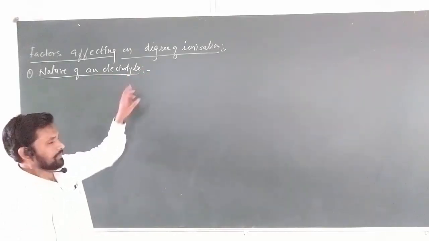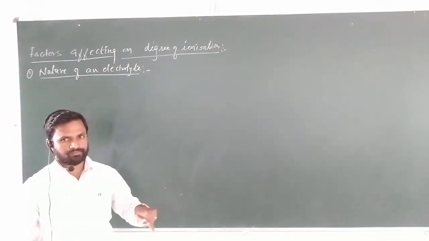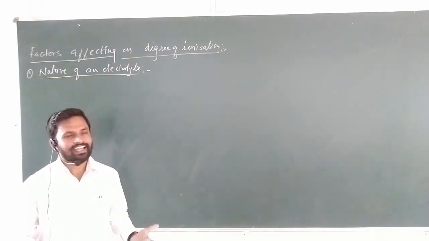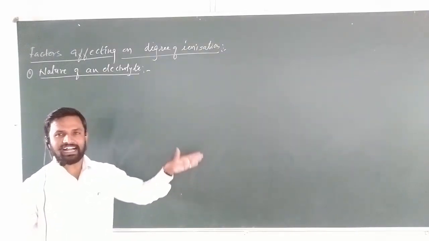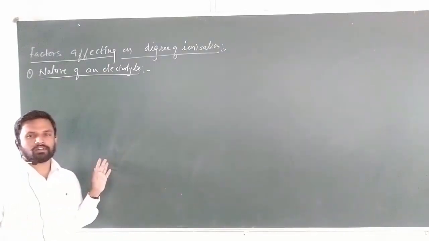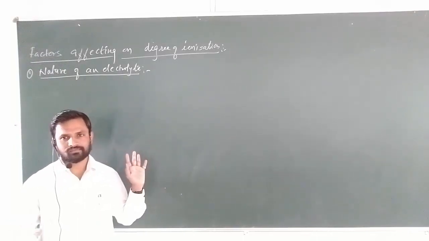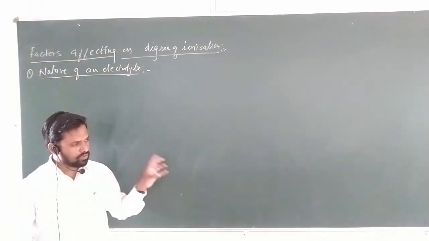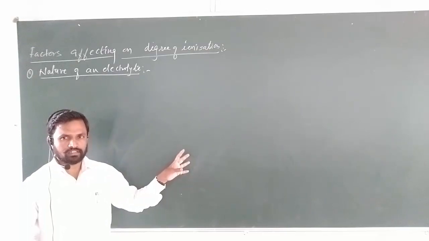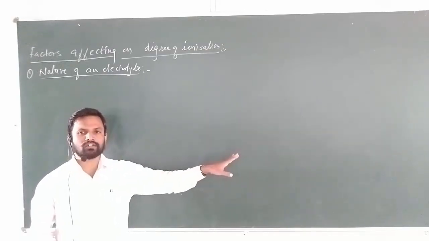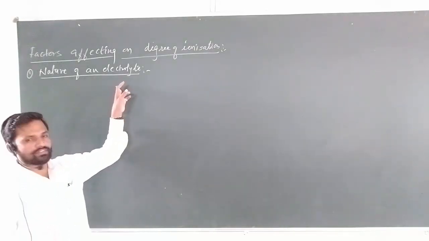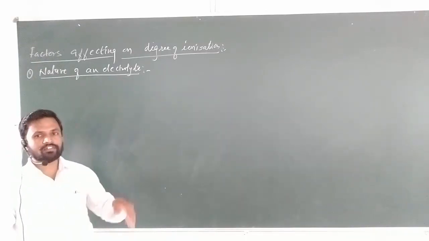Now first, the degree of ionization alpha depends on what? How many molecules are ionized out of the total number of molecules taken. म्हणजे काय? जेवढा number of molecules of electrolyte ionized होतील, means degree of dissociation value will increase.